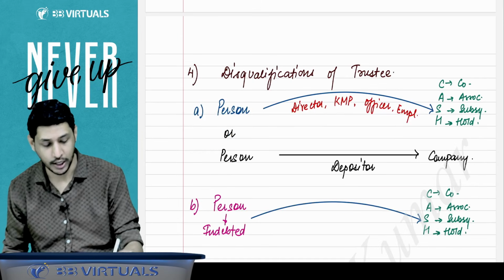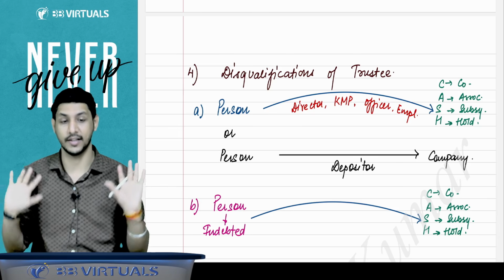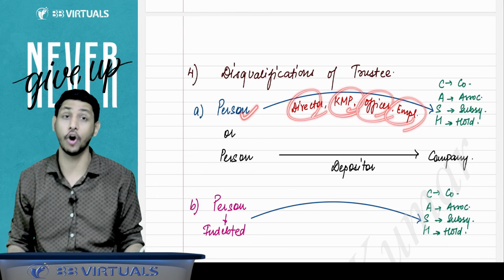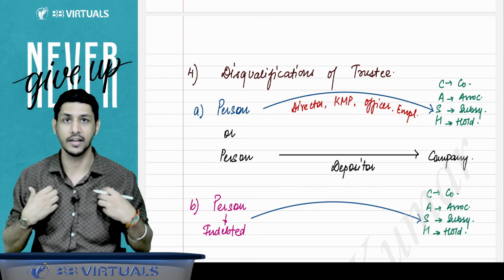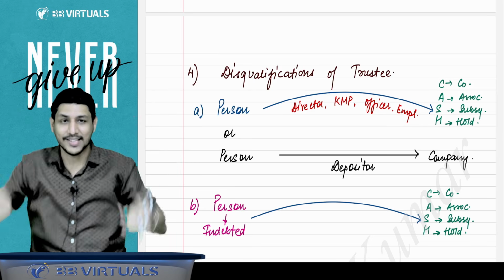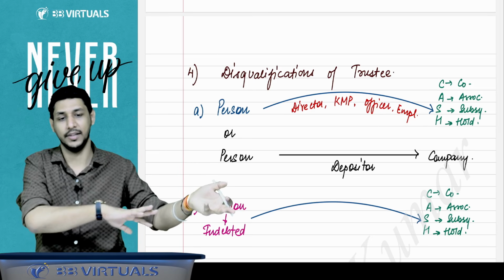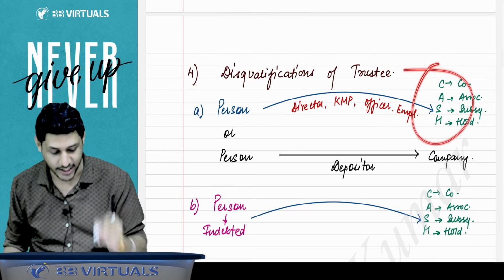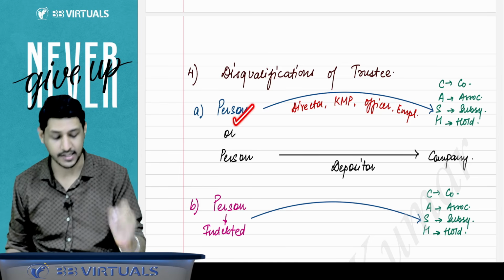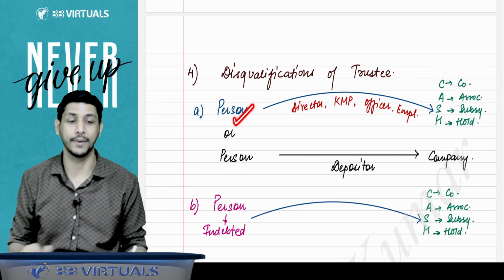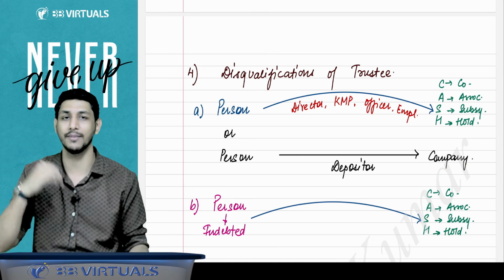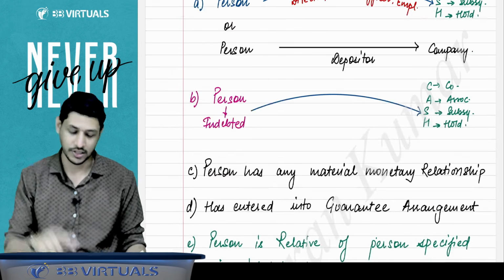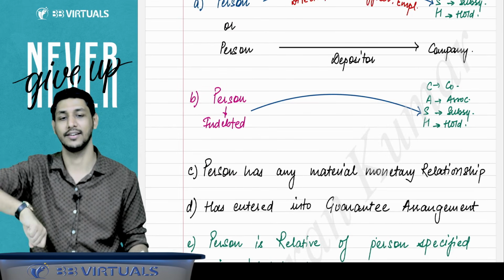Now, what are the disqualifications of trustee? Who cannot be the trustee? Sir, if a person is a director, KMP, officer or employee in the company, in holding company, in subsidiary company, in associate company, then this person cannot be the trustee. Or if a person is a depositor in the company, he himself has given the amount in the deposits, he cannot be the trustee because he will think only for himself.